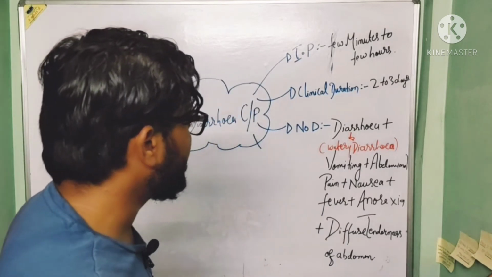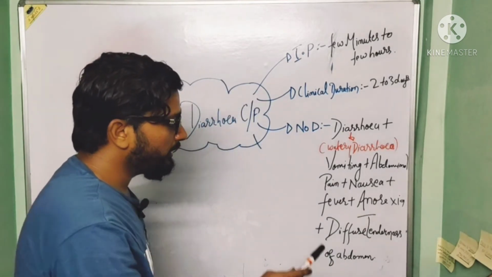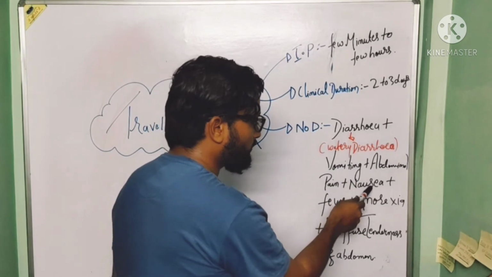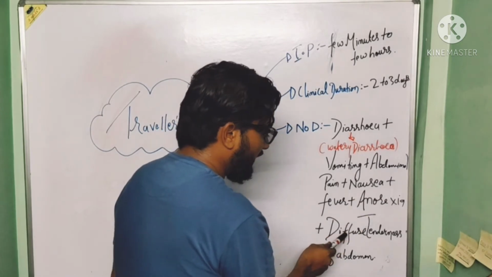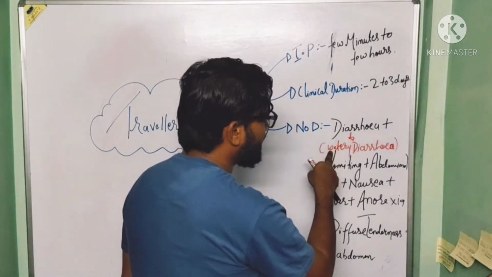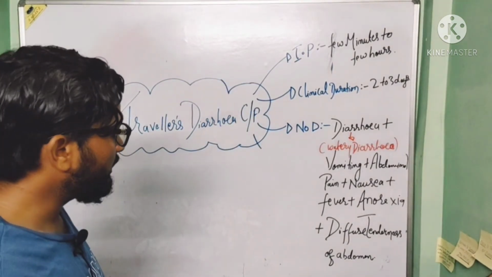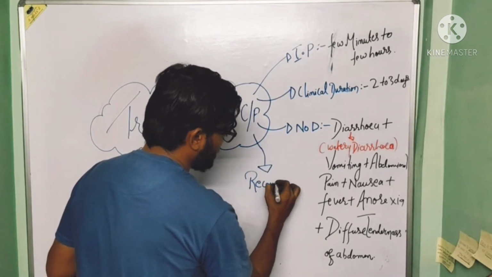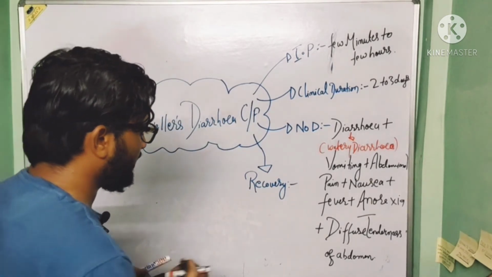So the nature of the disease is characterized by diarrhea. Along with diarrhea, the patient suffers from vomiting, abdominal pain, nausea, fever, anorexia, that is loss of appetite, and diffuse tenderness of the abdomen. Here the diarrhea is watery diarrhea. So this is all about the nature of the disease. After that, the last one is the recovery. The recovery of traveler's diarrhea is spontaneous.